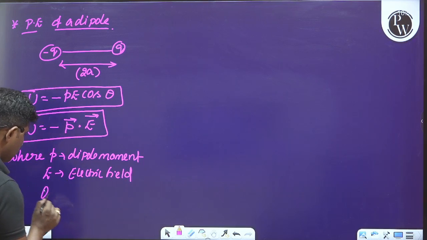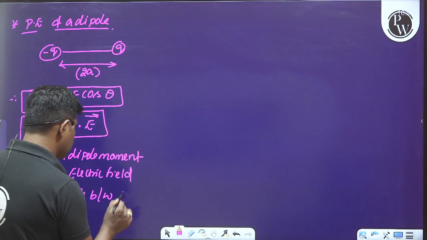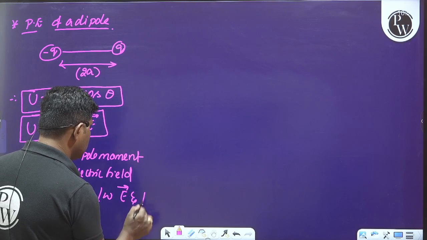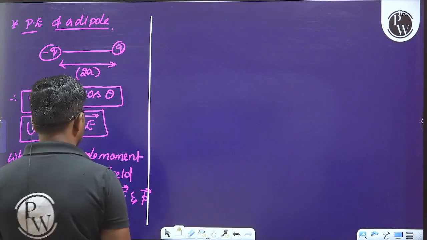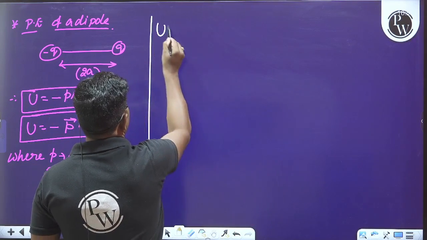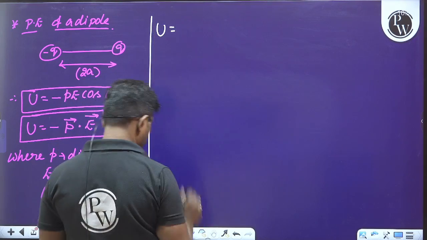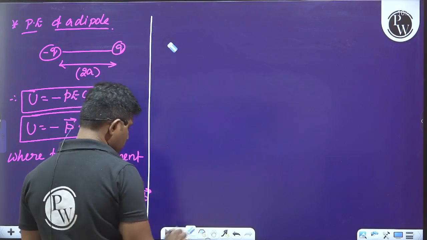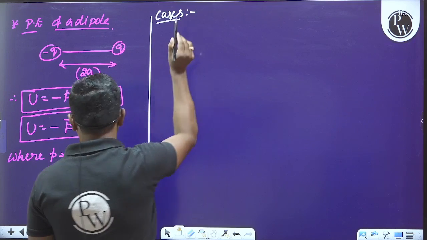And theta is the angle between the electric field vector and the dipole moment vector. So please make sure about this. And U is equal to... let us discuss the special cases. We have to be very clear about this here.